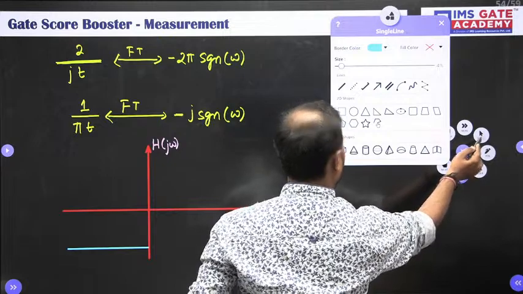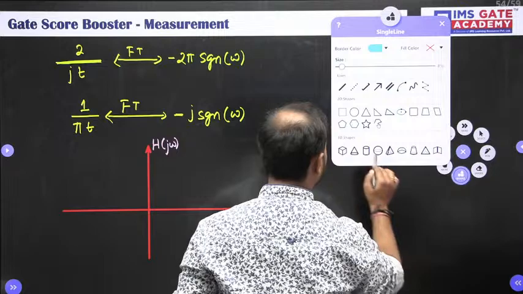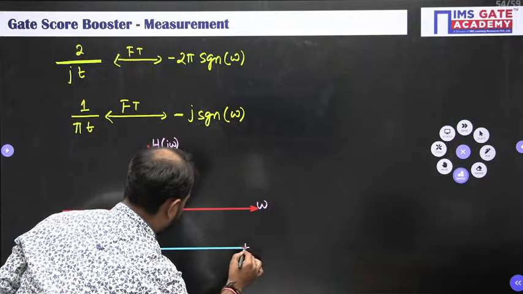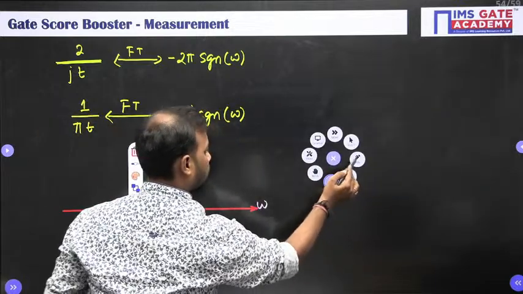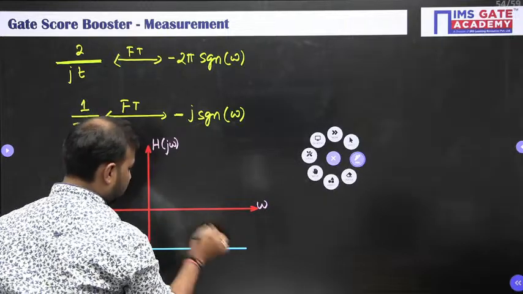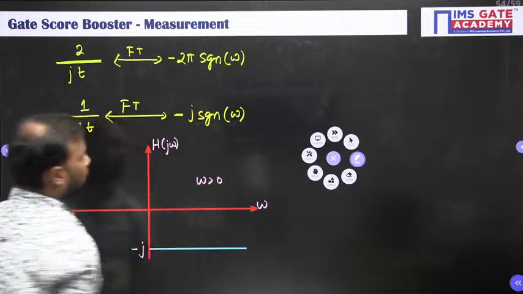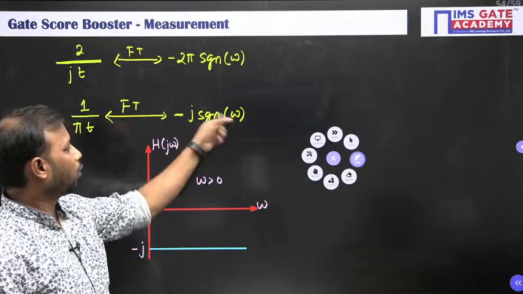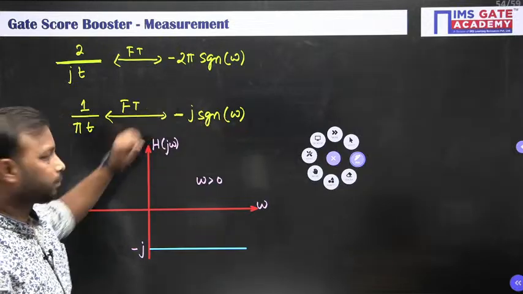Okay, all right. So we need to delete this minus j. Okay, so this is minus j where it is valid for omega greater than 0. And in the same manner for omega less than 0, it will be plus j.